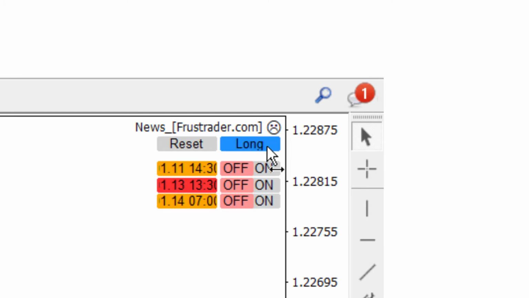You can set the expert to look for short, long or both sides positioning for each news. You can also specify which news the expert is allowed to take a position on.